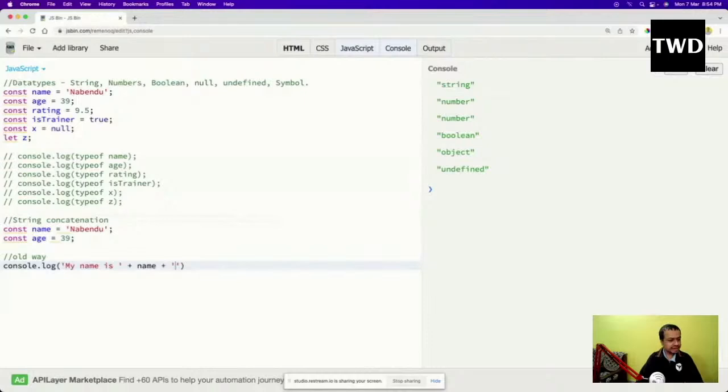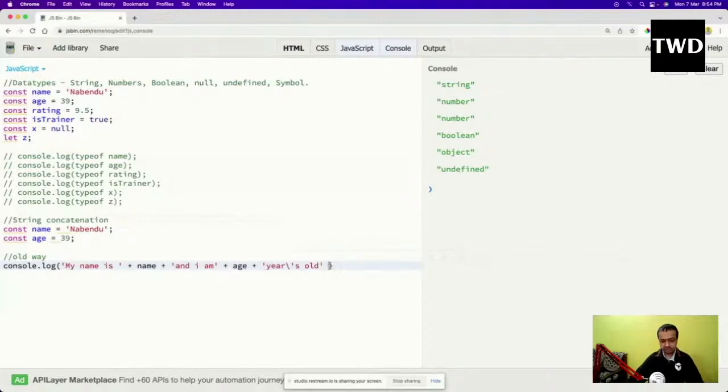So I want to show this thing. My name is Nabindu, and I am plus age. You have to use this plus, or it goes to the next line. Okay, so plus age, years old. I want to show years old. I cannot say years old here, because I'm using a single quote. This single quote, I cannot use it, it will give me an error. To escape it, I will have to use the backslash, like this, years old. So my name is this, and I am that years old.